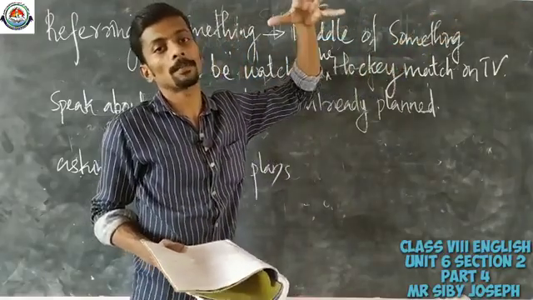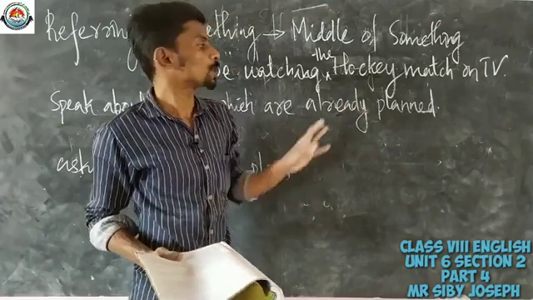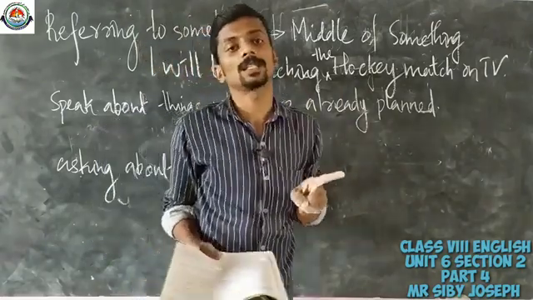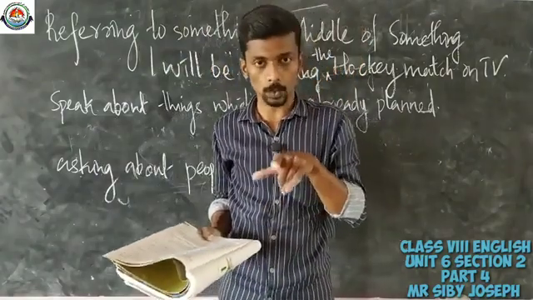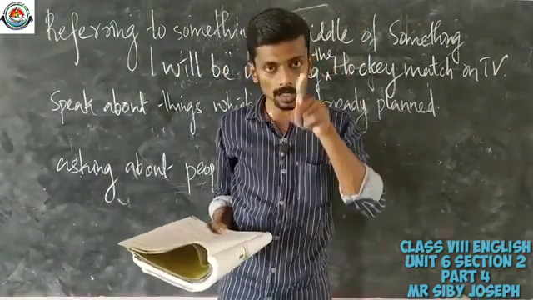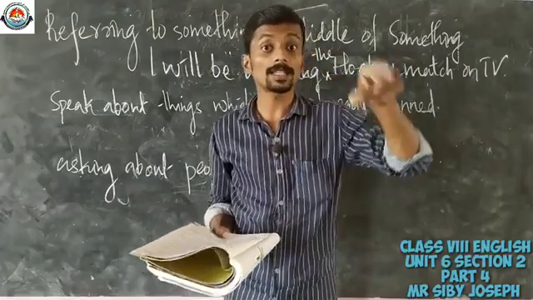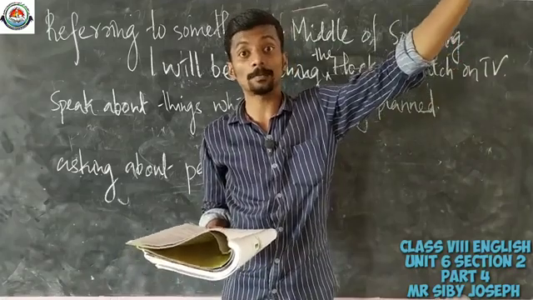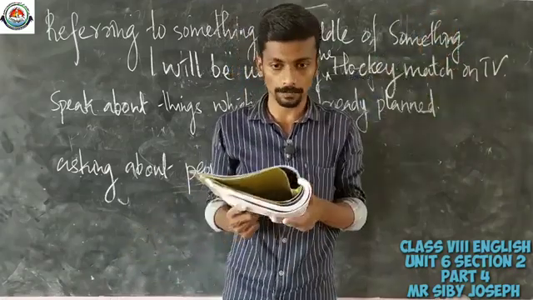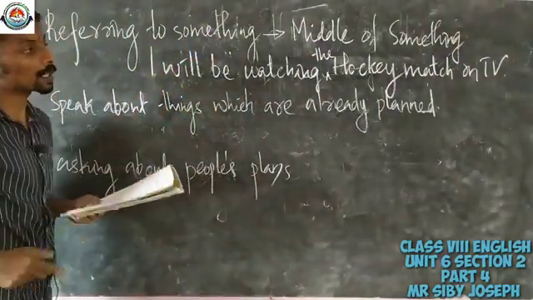That means from 4 p.m. to 5:15 p.m. So in such cases we have to use future continuous. So future continuous is used in order to speak about an action that is going to happen at a certain time in the future. Okay, so that is actually the first use of future continuous.